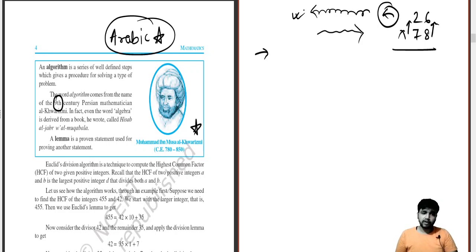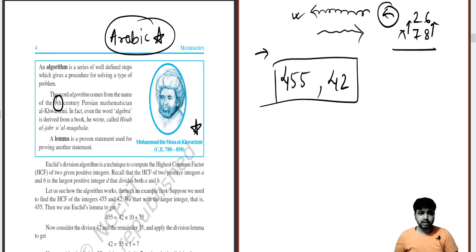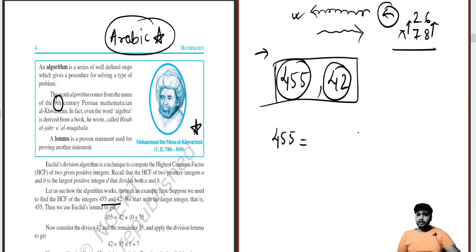Okay. So moving on further to Euclid's division formula, how do we do it and what are the major things which we have to deal with? The first question from the book is, what is the HCF of 455 and 42? So how do we deal with this? Whenever you want to do a division process, or you have to find HCF, we take the smaller number and the bigger number. The bigger number will be on the left hand side, equals to, this will be on the right hand side.